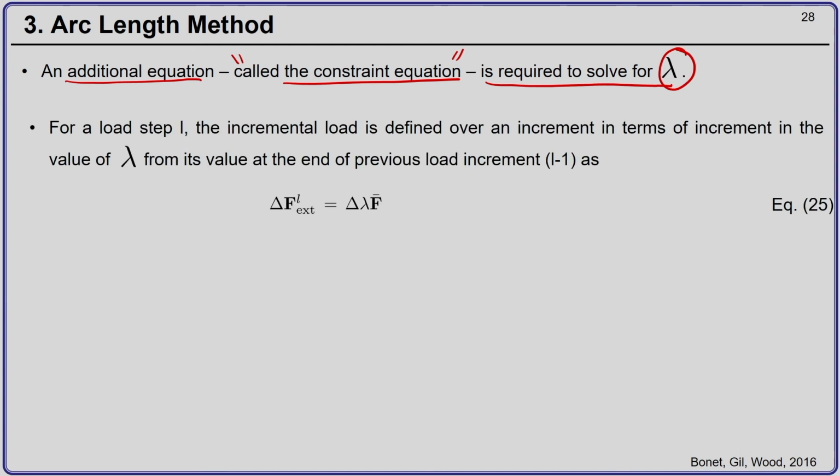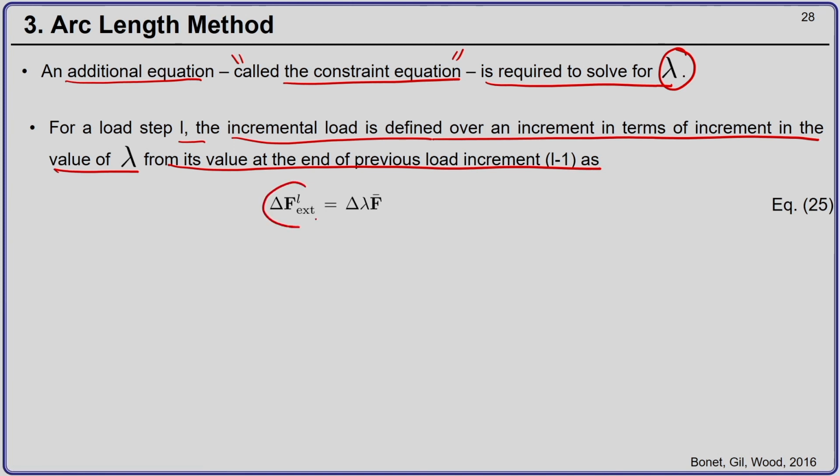Okay. So, for a particular load step L, the incremental load is defined over an increment in terms of the increment in the value of lambda from its value at the end of the previous load increment L minus 1 as delta F L external is equal to delta lambda F bar. Okay. F bar is known. So, the incremental load which is applied going from load step L minus 1 to L is nothing but delta lambda times our equivalent nodal load vector F bar. Okay. So, F bar is known.